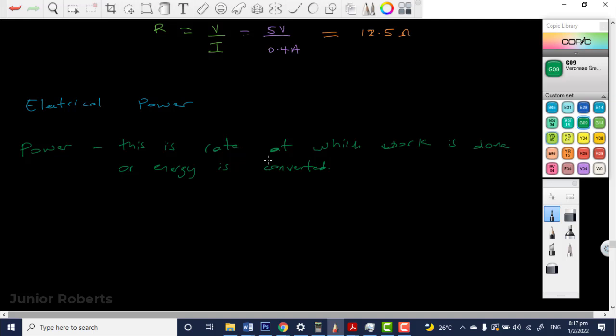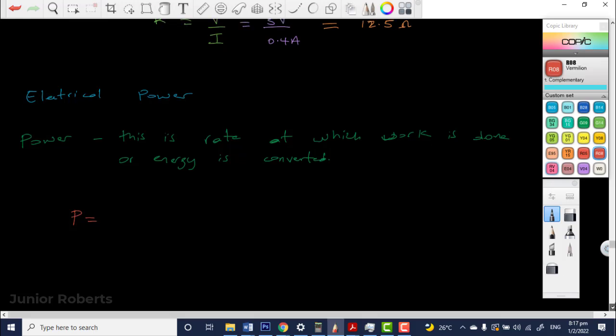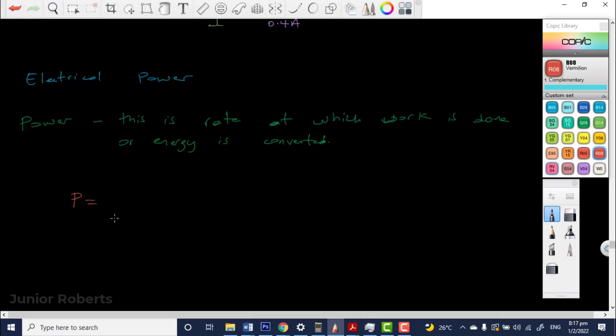So when that charge moves, because again, potential difference is the work done when 1 coulomb of charge moves from one point in a circuit to another point, and work is done in moving it, energy will be converted. Now we can look at how much energy is converted over a period of time. So we know that power is the rate at which work is done, or the rate at which energy is converted. So we can write that power P is equal to what? In terms of energy, power P will be equal to what? So energy over time? Absolutely, has to be energy over time.